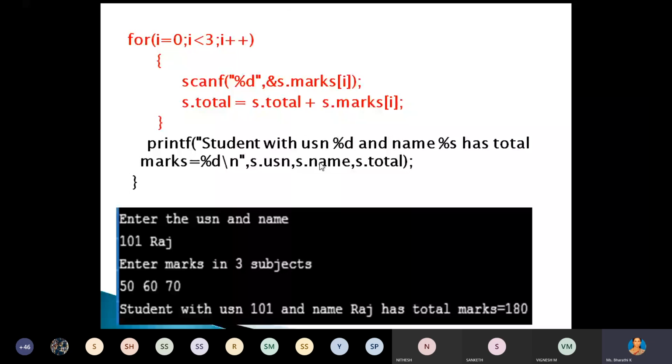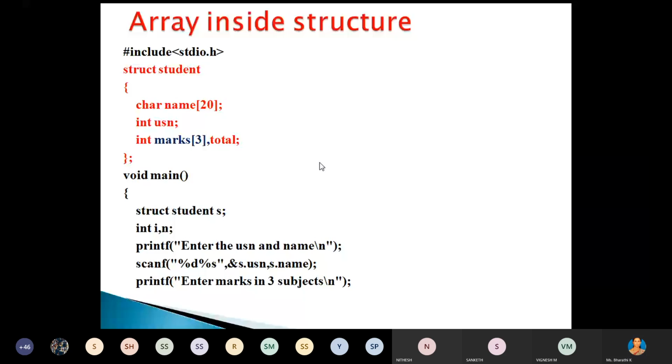Understood this, right? Take this program also. Write this program and trace it. If you have any doubt, you can ask.